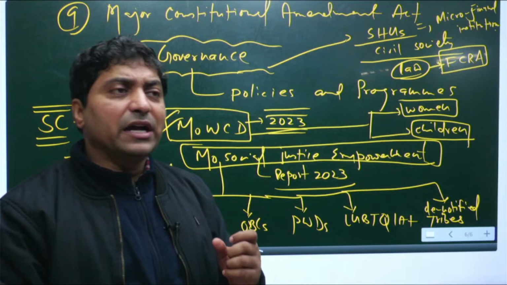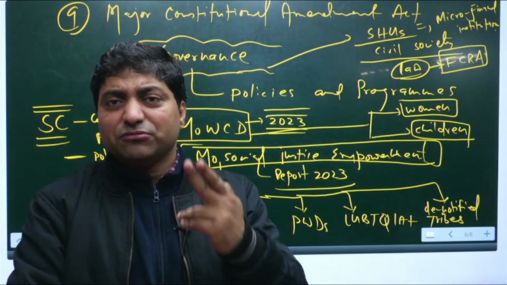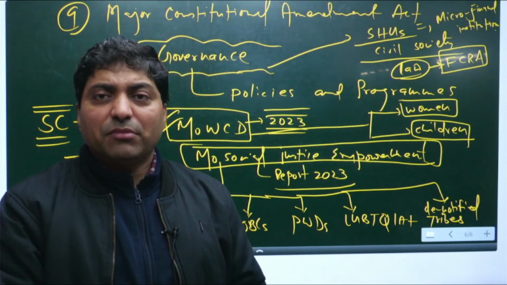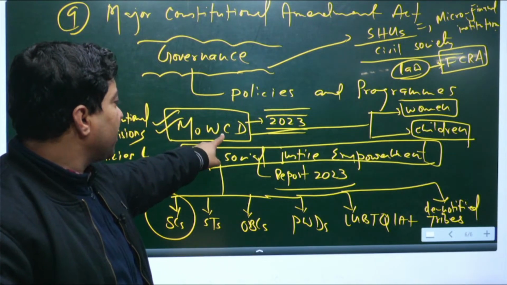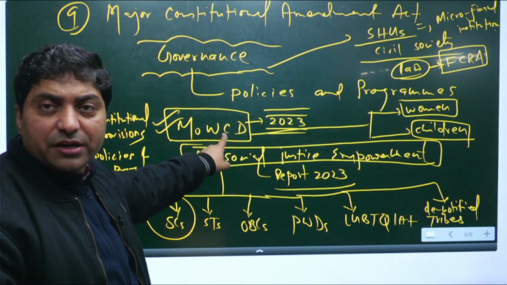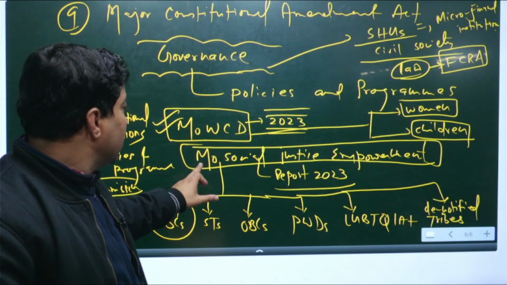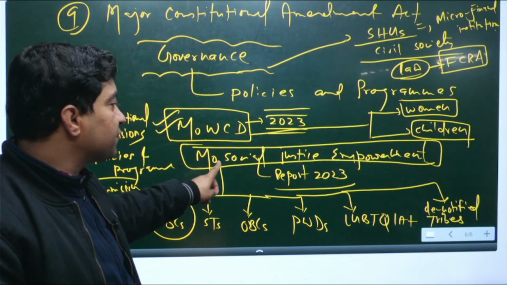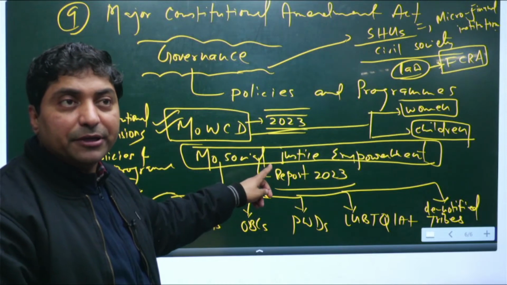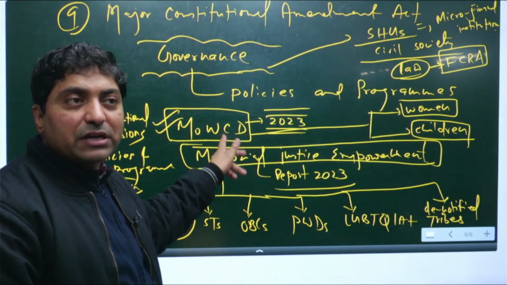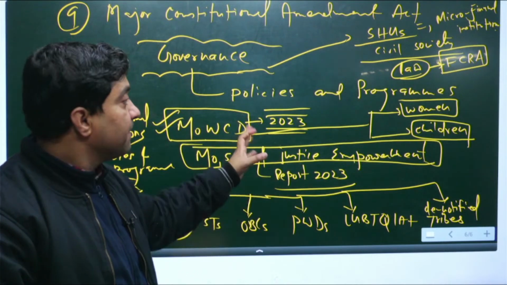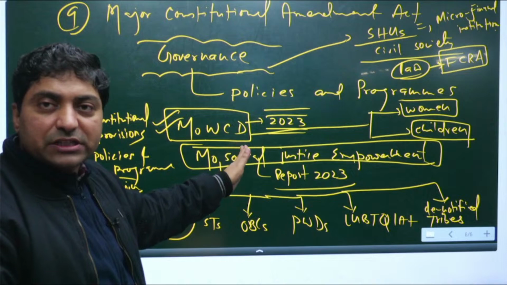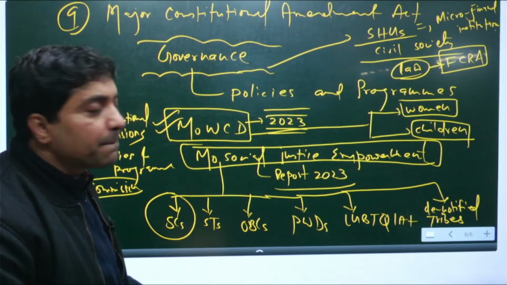Now that is the governance part, not more, because if you look at governance, you can find sometimes one question, sometimes two questions. But of course, 3 hours you need to focus on the Ministry of Women and Child Development, then 3 hours on the Ministry of Social Justice and Empowerment. Through these 6 hours, it will help you more in the mains, and of course it can also help you in prelims.